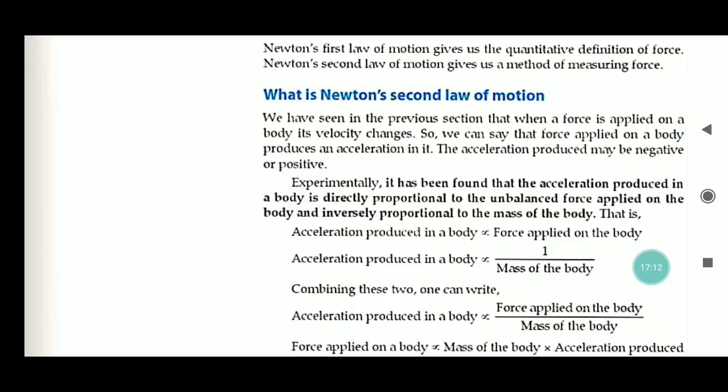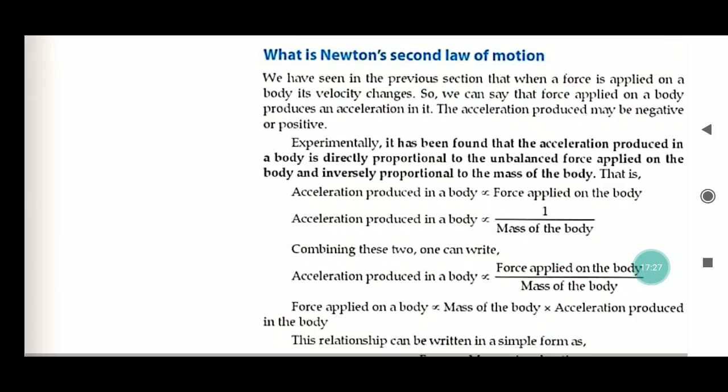Experimentally, it has been found that the acceleration produced in a body is directly proportional to the unbalanced force applied on the body and inversely proportional to the mass of the body. That means acceleration is directly proportional to force applied, and acceleration is directly proportional to 1 by mass of the body. Combining these two, acceleration is proportional to force applied on the body by mass of the body. Force applied on the body is proportional to mass of the body into acceleration produced in the body.